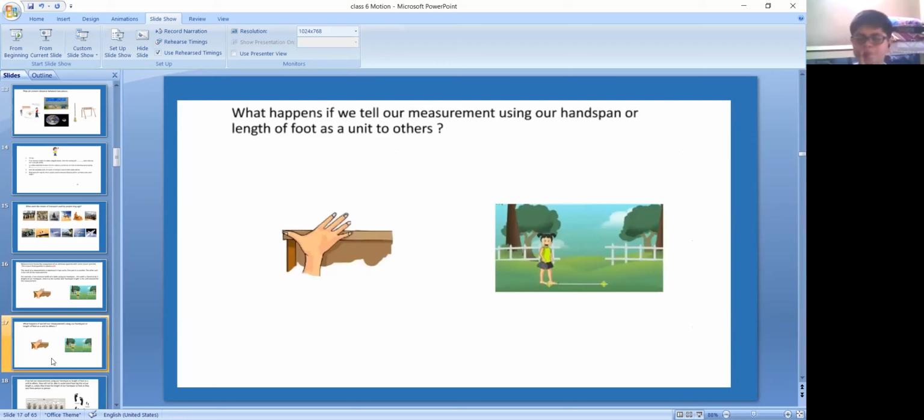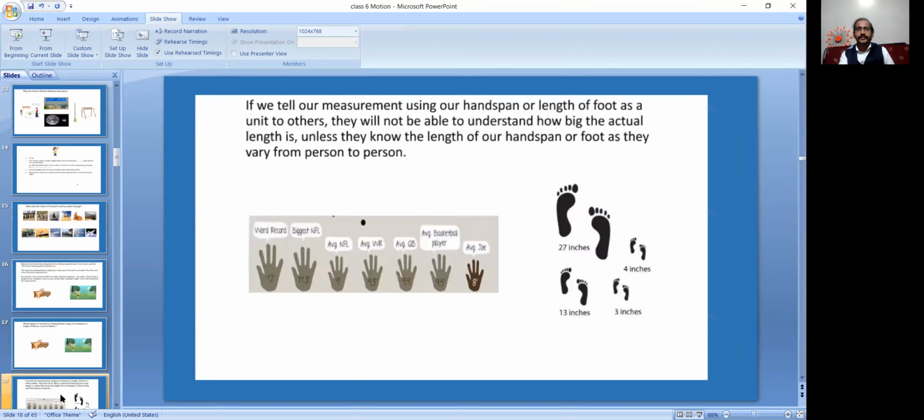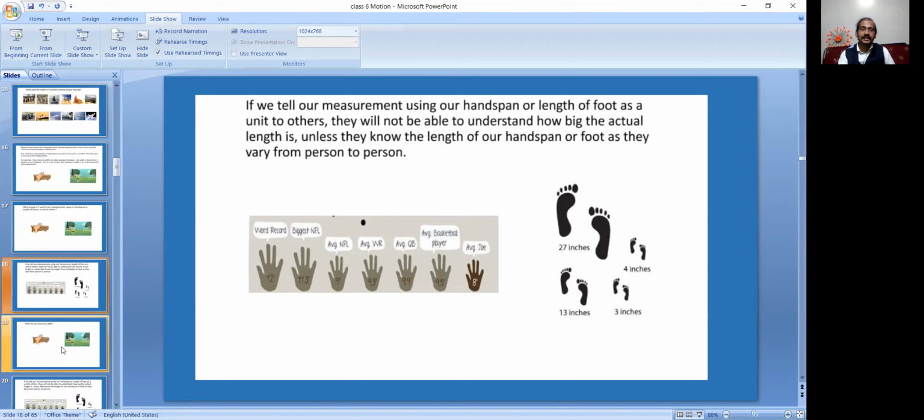What happens if we tell our measurements to others using our handspans or our foot as a unit? It will always come different. It changes, it depends on the ages. So from small children to big people, the foot is different, the hand is different. It's not a correct measurement at all. It will change from person to person, big or small. So that's the reason we use particular measurements.